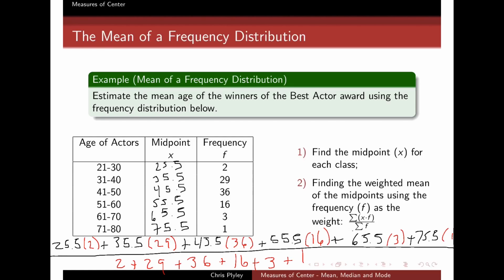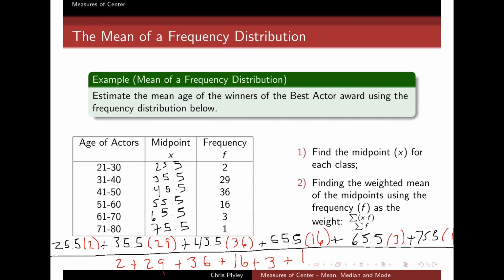What we'll notice first is that I filled in the table down here. Forgive my childish handwriting, of course. I'm trying to get better with this. So first thing you do is you find the midpoints of each of these classes. Finding the midpoint is easy enough. You've done that when you built frequency histograms, so hopefully you remember. In this case, the midpoints are the same as with the actresses, because our classes are the same. So it's still 25.5, 35.5, and so on.